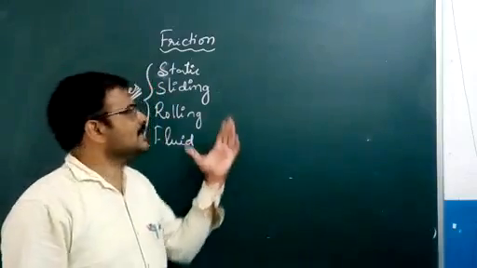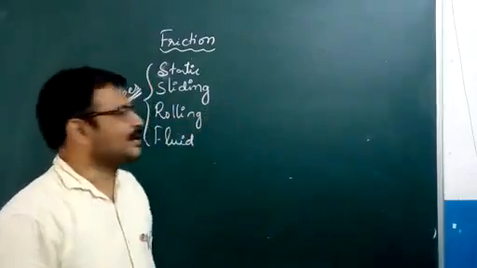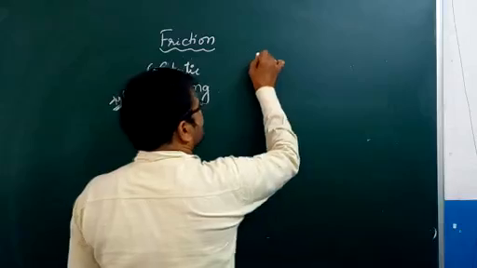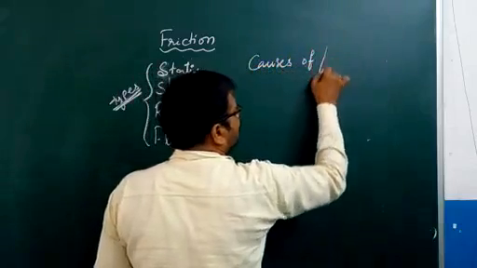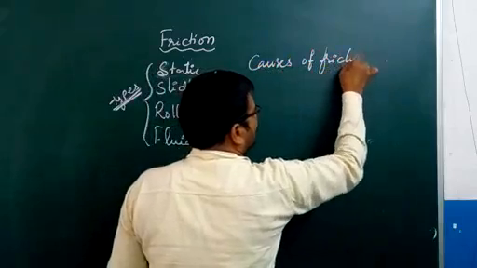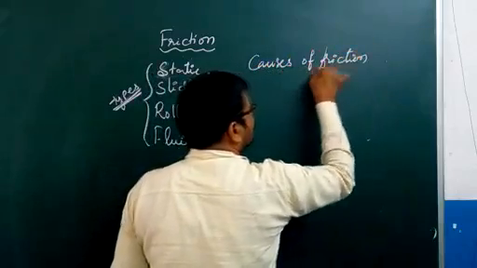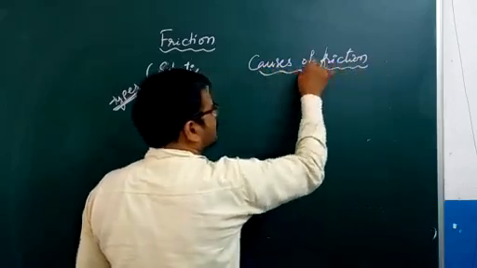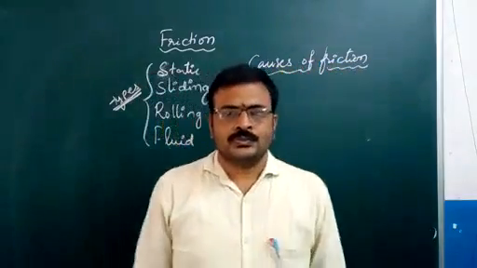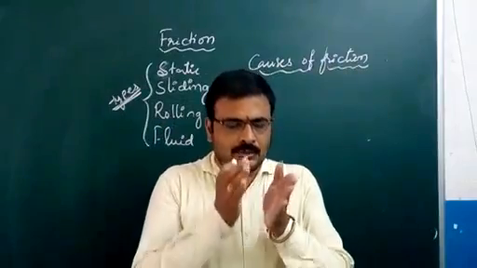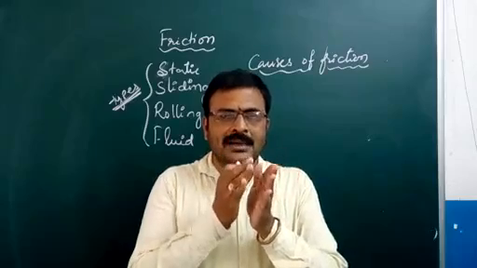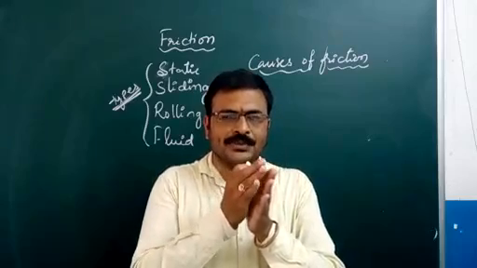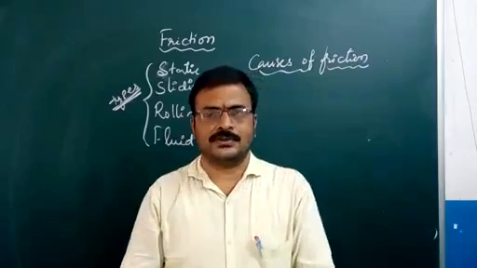In today's class we will be discussing the main reasons or causes of friction. What makes friction? To cause friction, we need the movement of an object over the surface of another object.